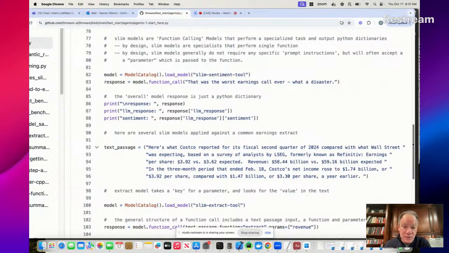If it's good, I want to do a different one. And so the magic here, and when you run this little script, what I'd really encourage you to do is look at line 87 and line 88, because it's really cool. What actually happens is the model has been trained to generate a Python dictionary. The Python dictionary it's going to generate has one key, sentiment. And it's going to have a value for sentiment that's put in a list, so in square brackets. And that sentiment is either going to be positive, negative, or neutral.